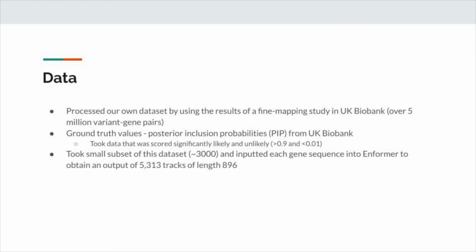The dataset we used for training ended up being around 3,000 data points, which we then took and inputted into Enformer to obtain their variant effect prediction on gene expression. Each data point was outputted into 5,313 tracks of length 896. These 896 values correspond to 114,688 base pairs. We then took this data and trained all the models with the exact same data.